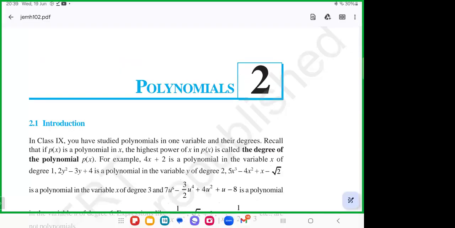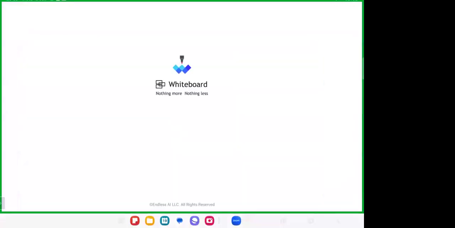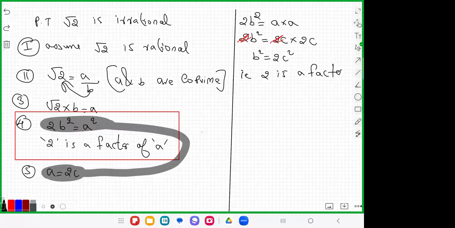Because we all studied this chapter in the 9th standard, it is a continuation in the 10th standard. So we can just go to the chapter polynomial. No need to write the note because most of you already have this note on polynomial. Okay.